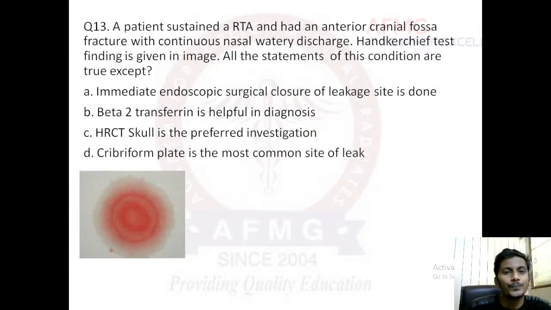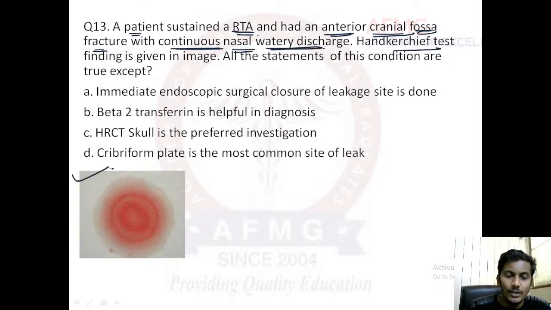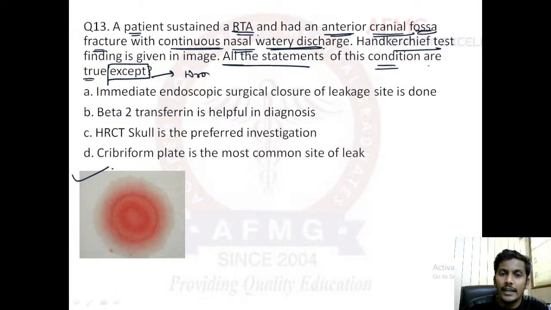An interesting question though. A patient sustained a road traffic accident, RTA, and had an anterior cranial fossa fracture with continuous nasal watery discharge. Handkerchief test finding is given in the image. So this was the finding that was given in the last question. So this finding is for this particular question, question number 13. All the statements of this condition are true except. So you need to mark a wrong statement. So all the given statements are true except, that means we need to find a wrong statement.